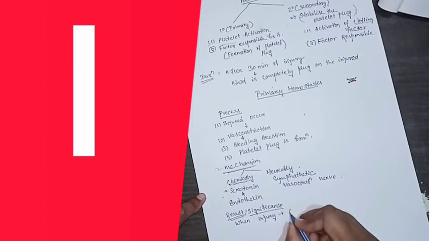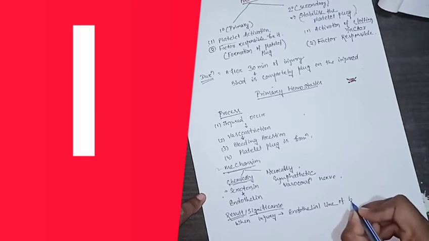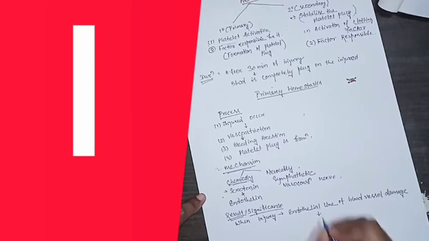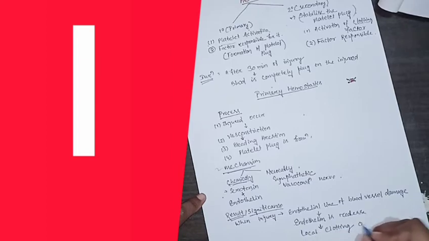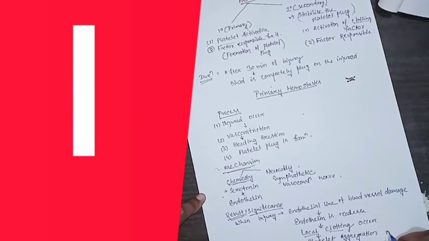then what happens? The endothelial lining of the blood vessel is damaged. For this, endothelin is released, which makes platelet activation or local clotting occur. But what does local clotting mean? There is platelet aggregation on that place.